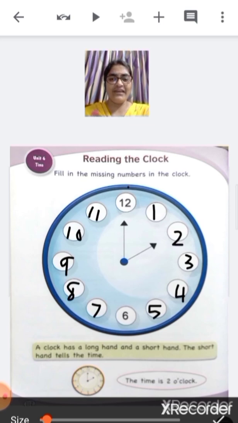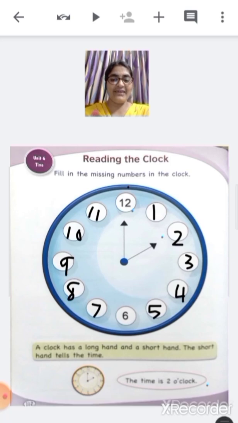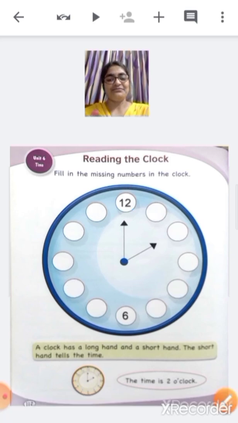Yes, can you all guess? Okay, the small hand is on 2 and the big hand is on 12. So what will be the time? The time is 2 o'clock. What is the time, children? 2 o'clock. Okay, very nice.